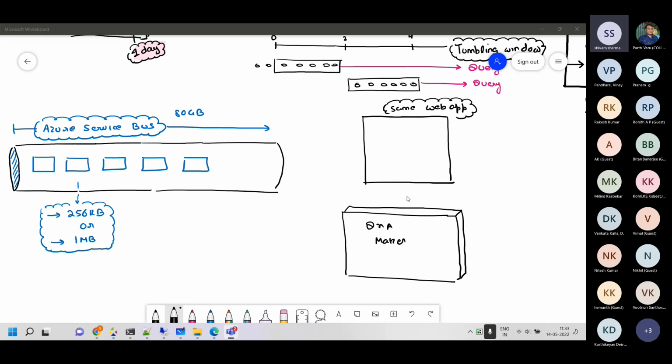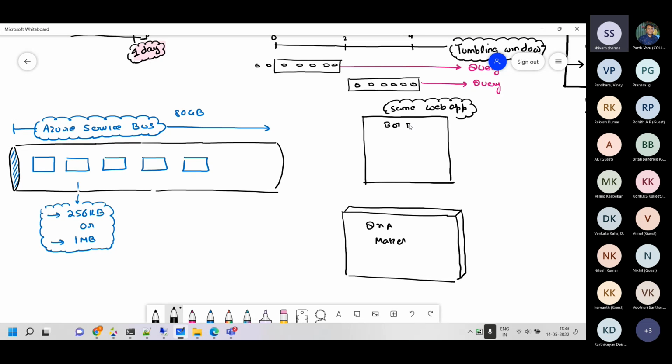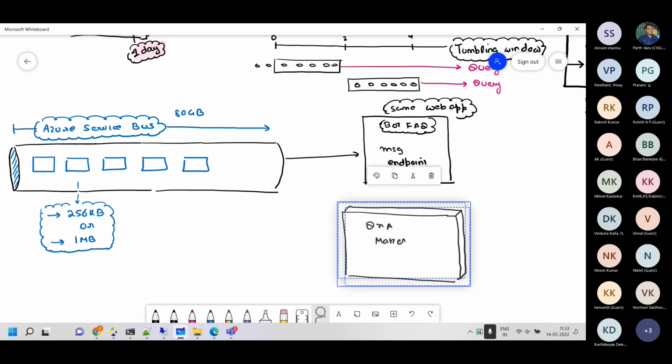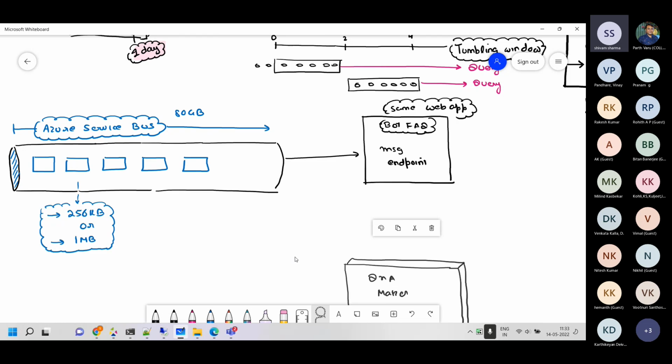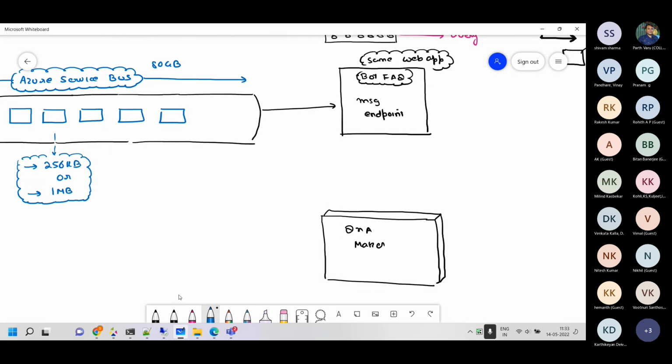So if somebody clicks on the bot section, the FAQ part, which we call the FAQ bot section, and if they ask questions, there is a message endpoint, and that message endpoint basically points to Q&A maker. And the Q&A maker has its own exposure. So let me just make one bot service here.